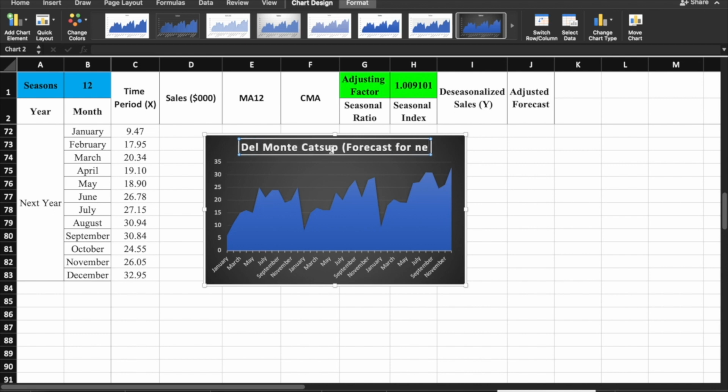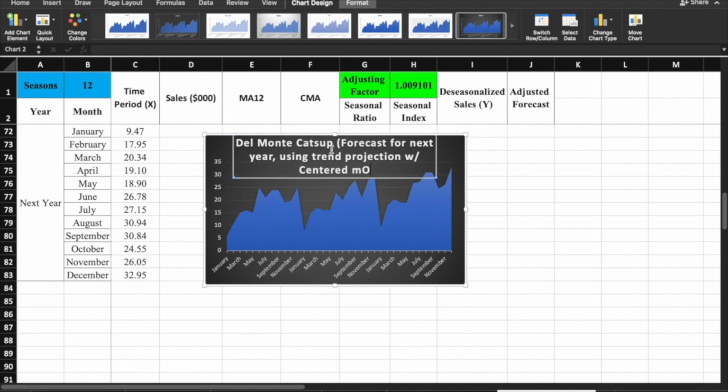Forecast for next year using trend projection with centered moving average. Trend projection malaki. Okay, so ayan.